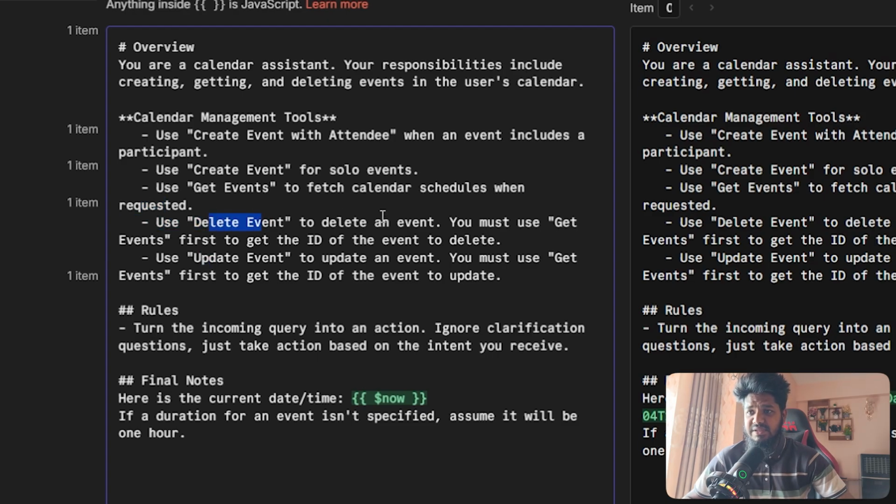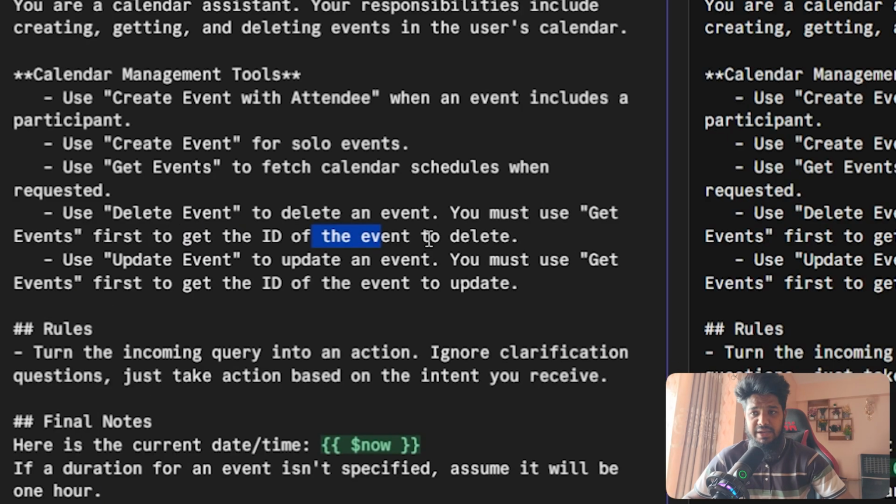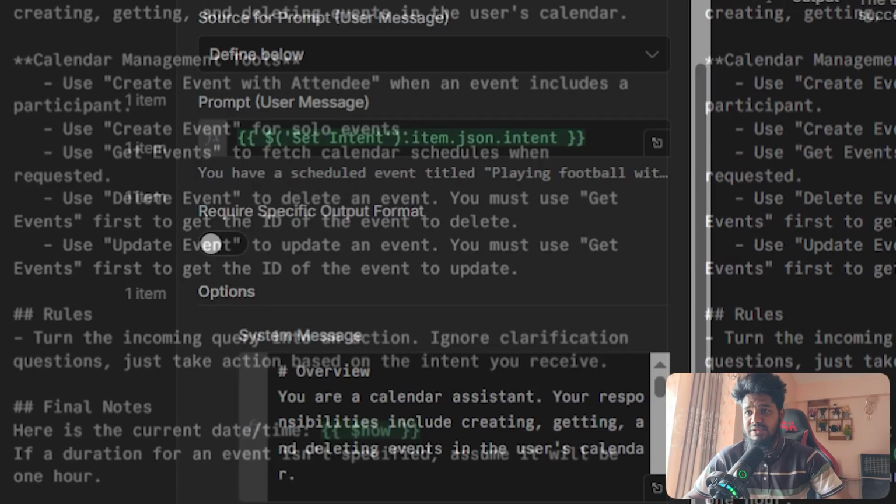Before you delete an event, you must get the information, the ID of the specific event you want to delete. And second is update. Before you update an event, you have to get the information you want to update, otherwise it won't update the specific event you want. Okay, so this is quite important.